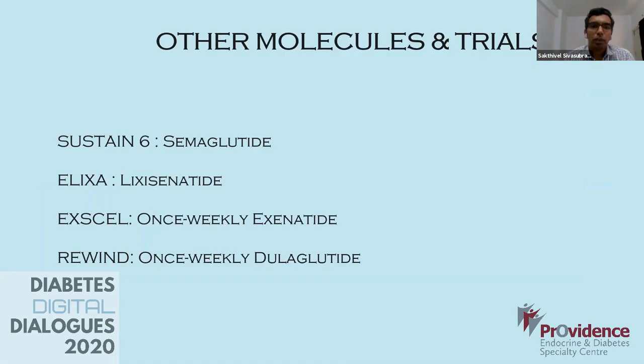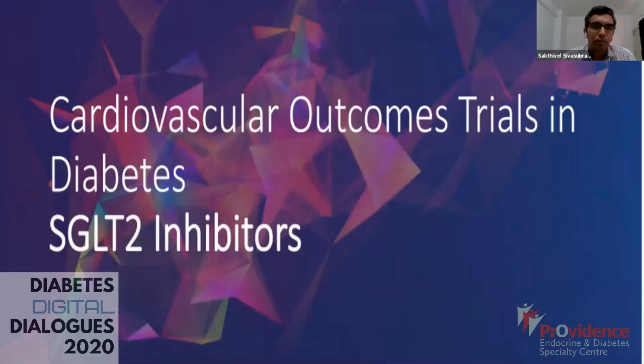The other molecules, of course, there have been a lot of other molecules which we looked into. One is SUSTAIN-6 for semaglutide, ELIXA for lixisenatide, EXSCEL, and REWIND. So these are other trials, but I'm just touching upon the major trials which have made an impact in our daily practice.